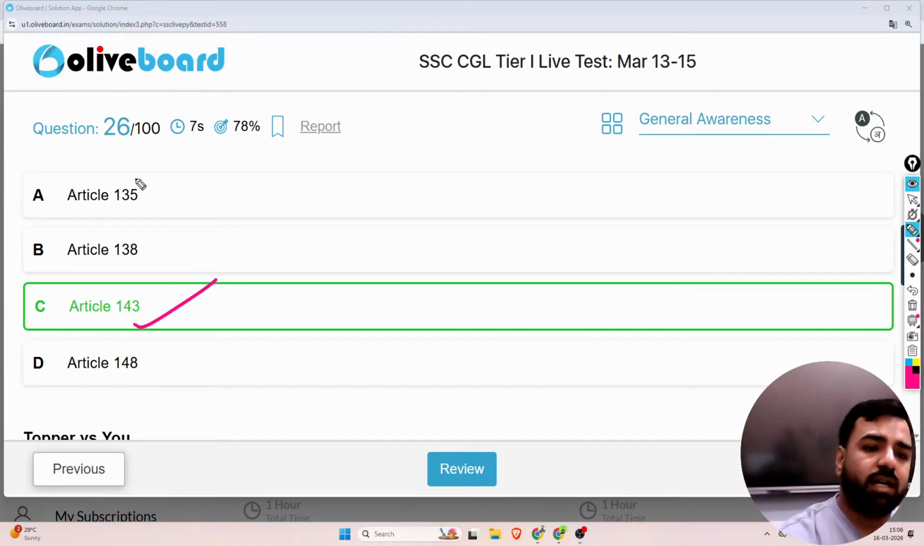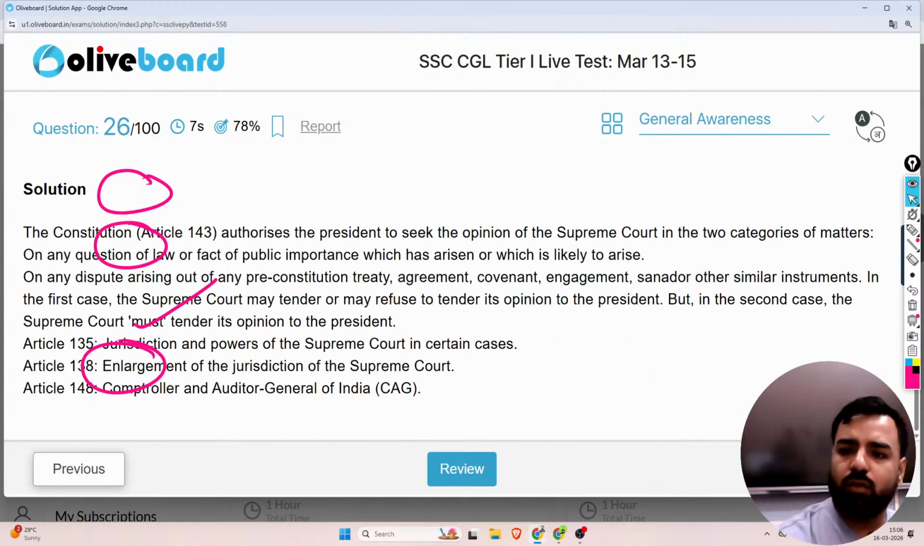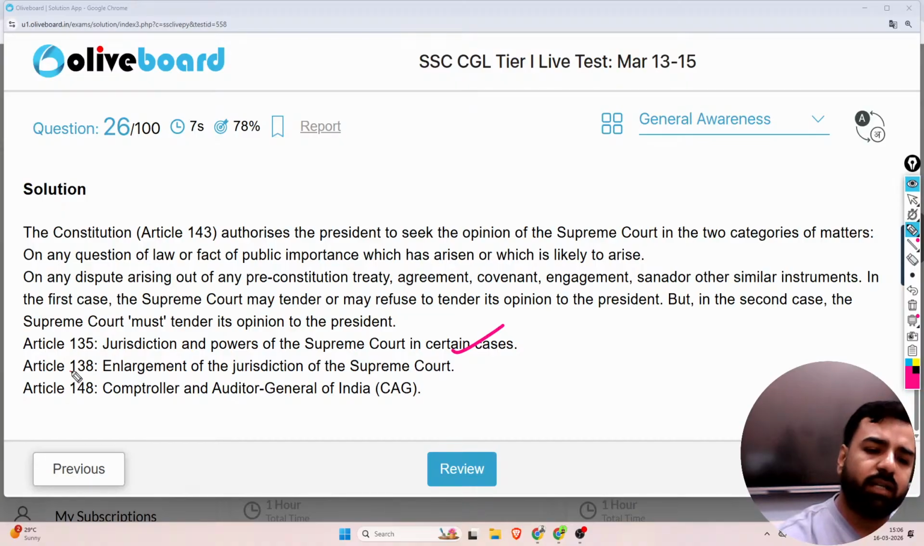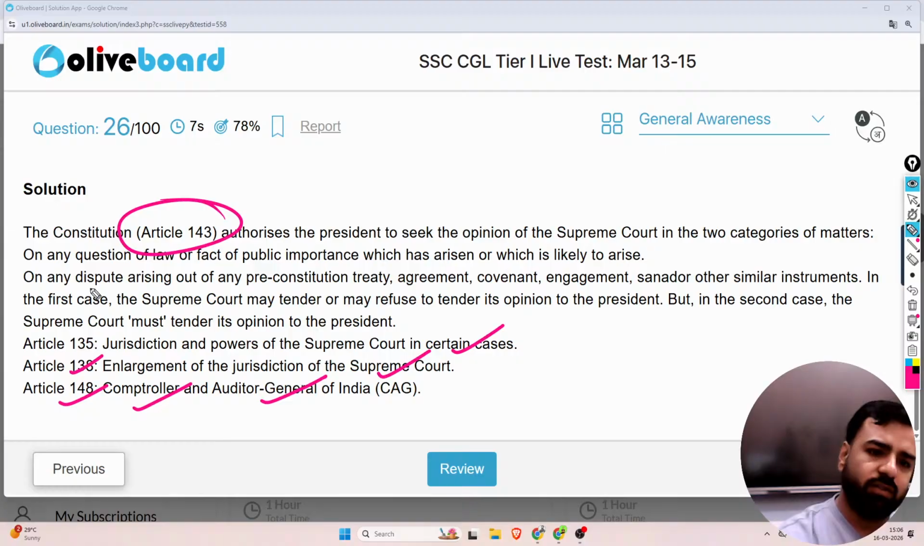But what about Articles 135, 138 and 148? So more about it. If I talk about these articles, Article 135 is linked with the jurisdiction and powers of the Supreme Court in certain cases. Similarly, Article 138 is the enlargement of the jurisdiction of the Supreme Court, and Article 148 is linked with the CAG, that is Comptroller and Auditor General of India. So here the correct answer was Article 143.